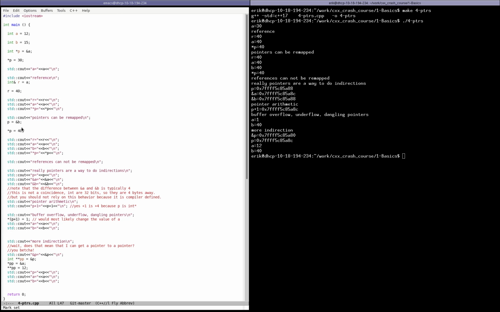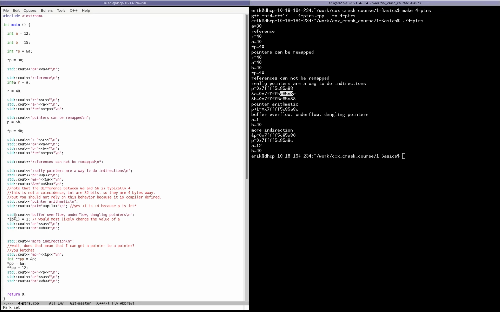It's going to change the value of whatever is already stored there, 4 bytes away. In this case, p plus 1 turned out to be a. It's not guaranteed that it's going to be a, but with this particular compiler and in this particular case, it turned out that it's a.